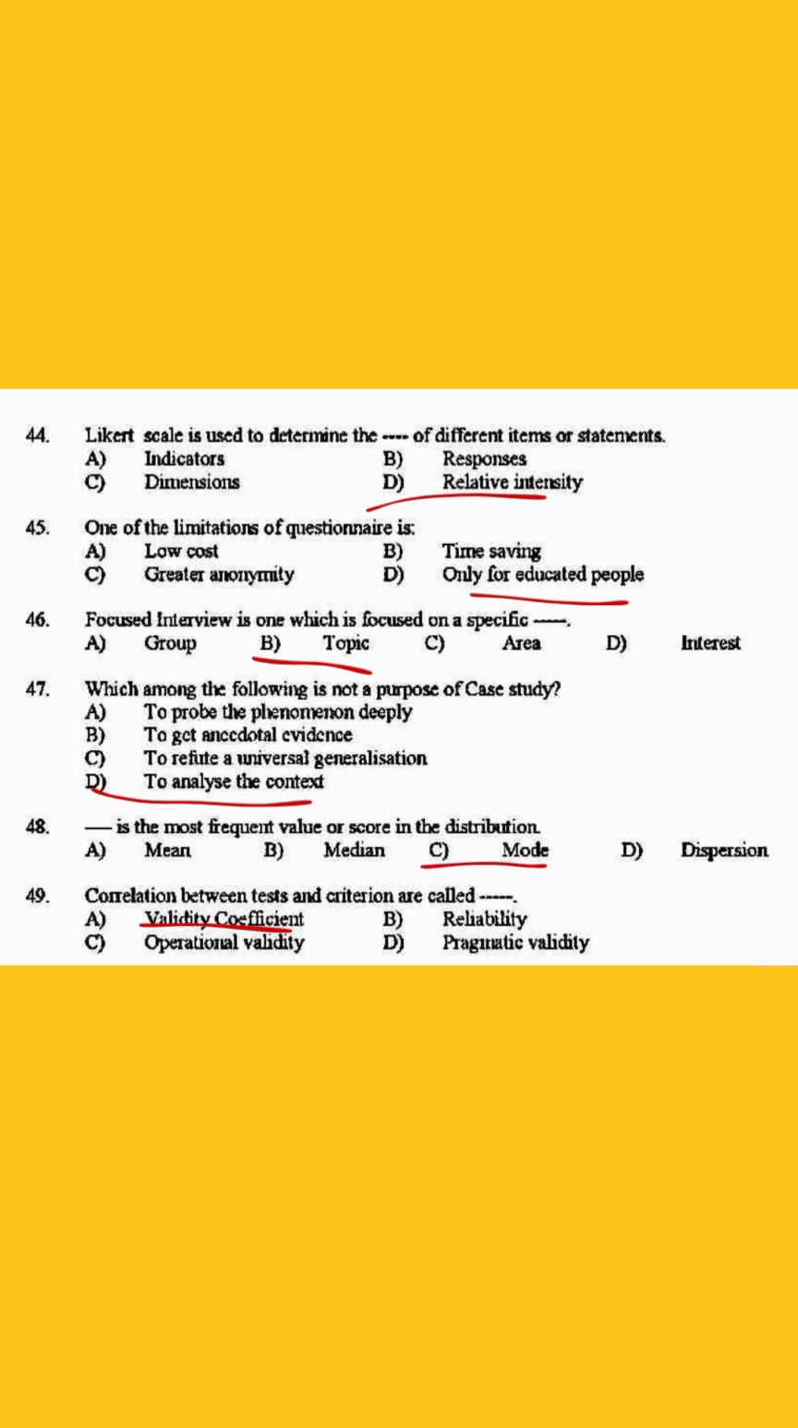45. One of the limitations of questionnaire is dash. Option D, only for educated people. 46. Focused interview is one which is focused on a specific dash. Option B, topic. 47. Which among the following is not a purpose of case study? Answer is option D, to analyze the context.